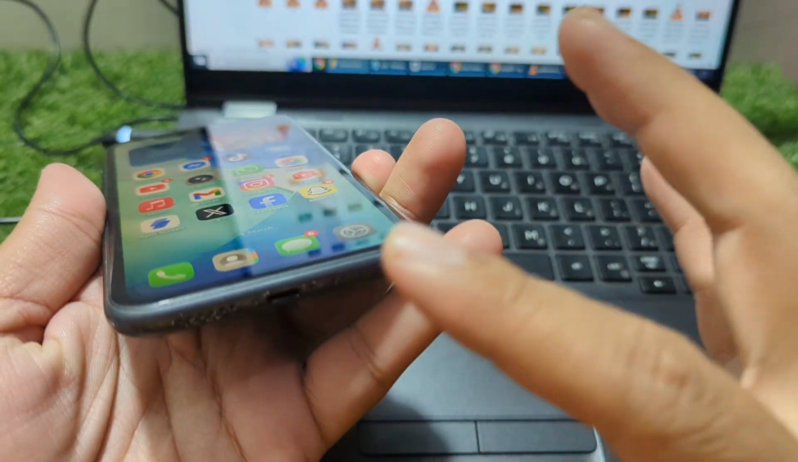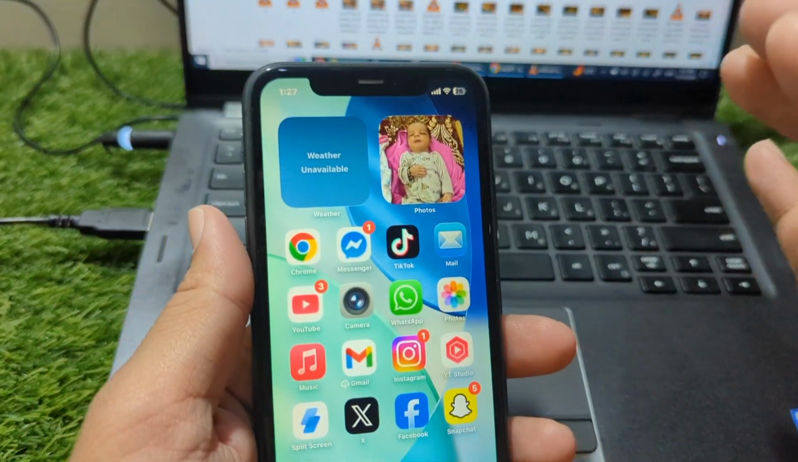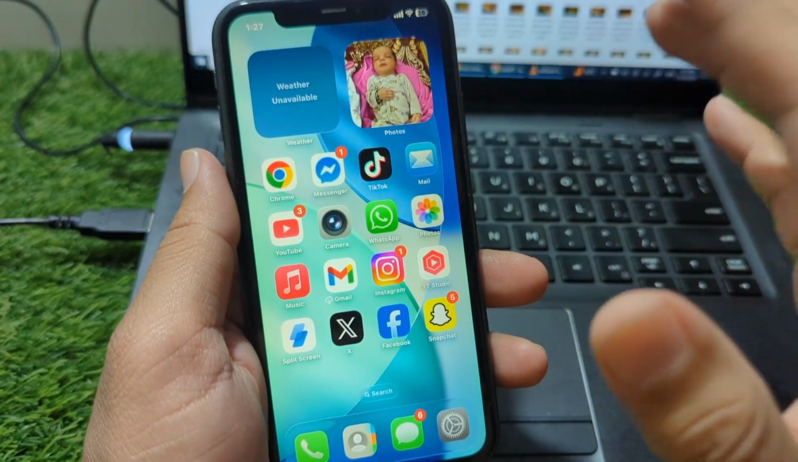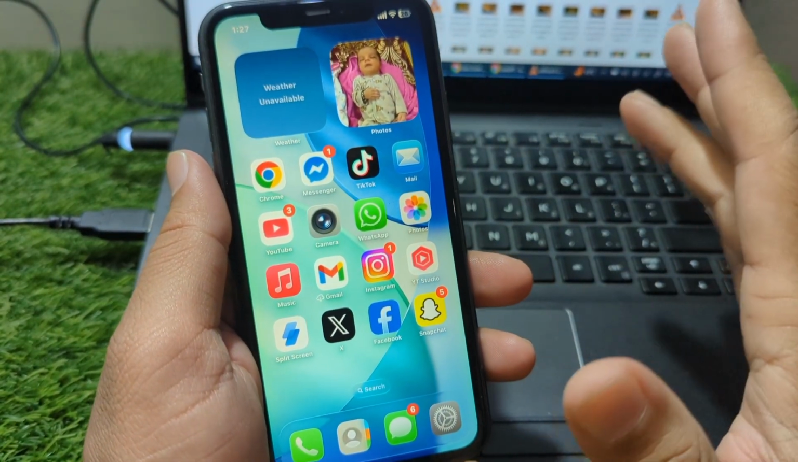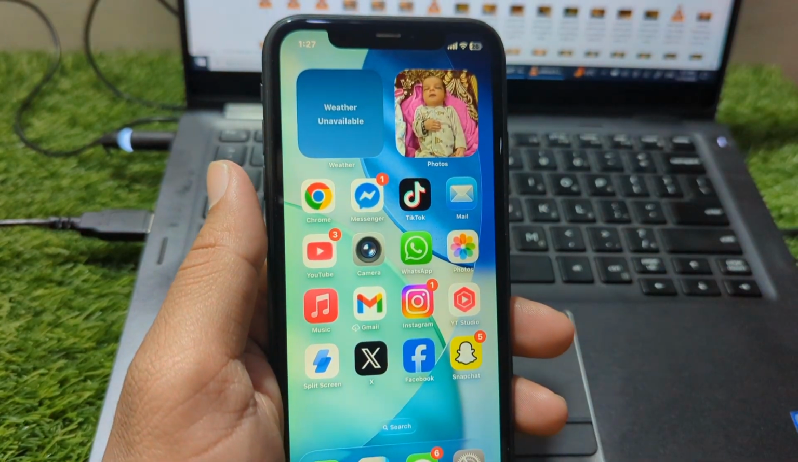Another overlooked cause is dust or lint obstructing the speakers. Updates can change audio output levels, sometimes making hidden debris more noticeable. Using a soft brush or clean toothbrush, gently clean both the bottom speaker and the top earpiece. After cleaning, test your audio again to check for improvement.